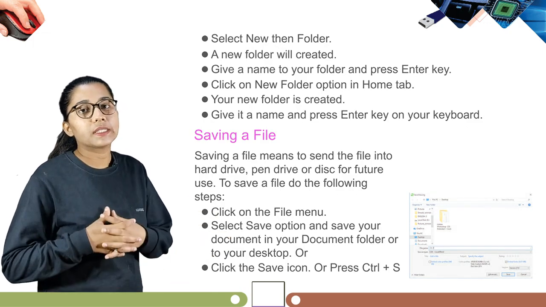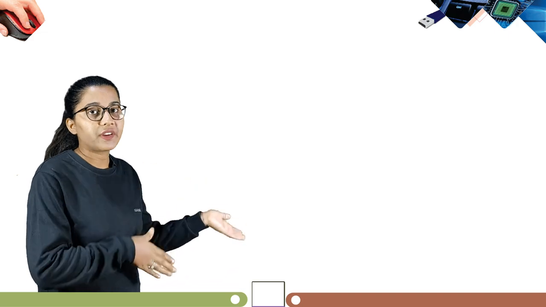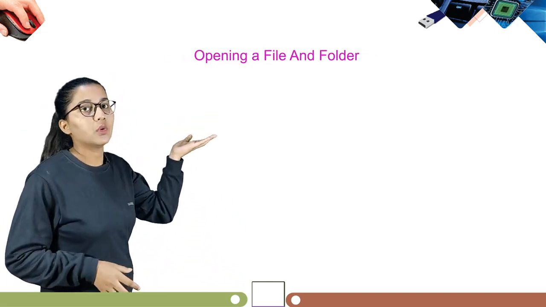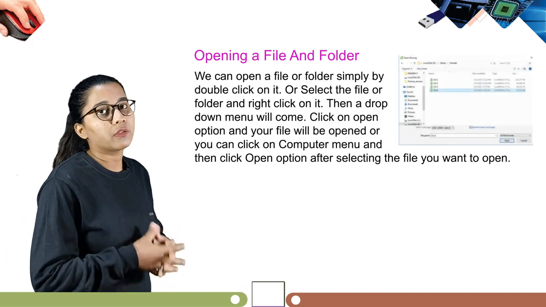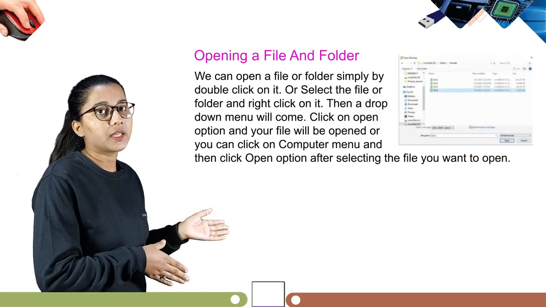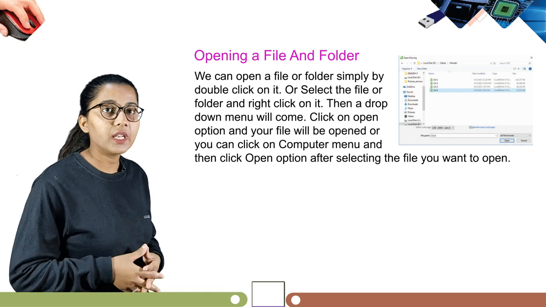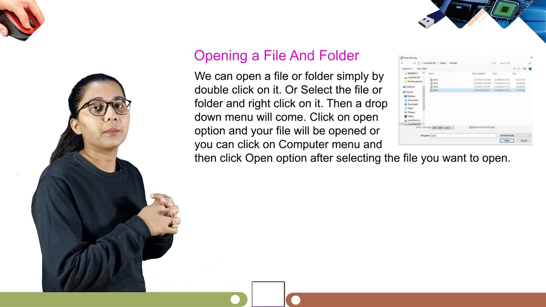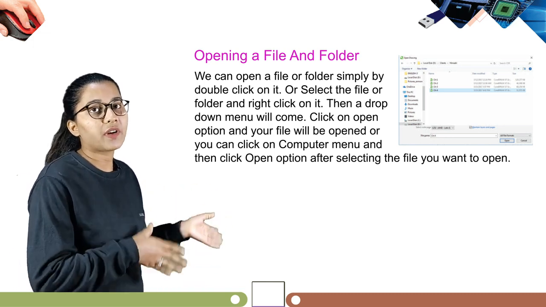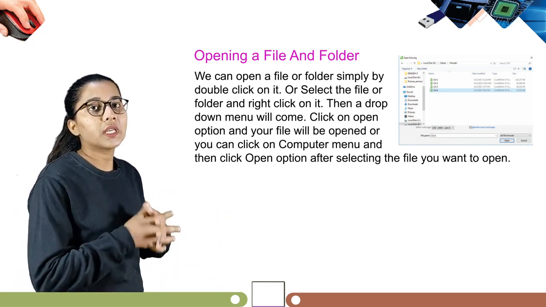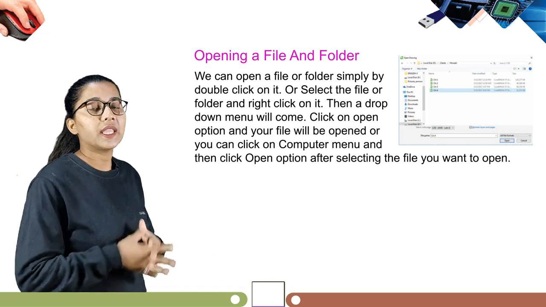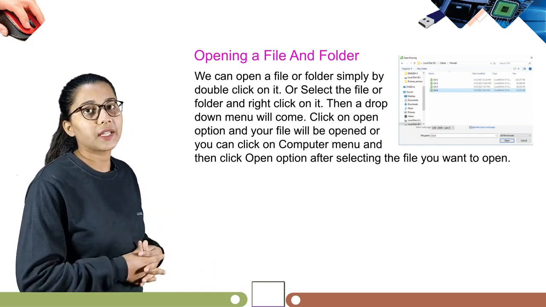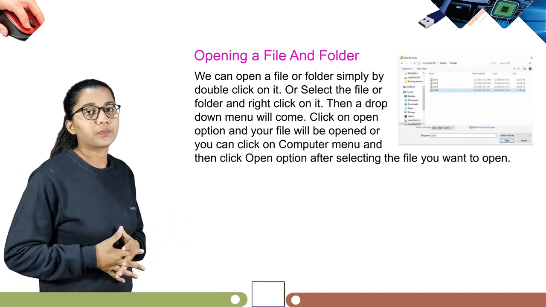Now students, let's learn about how we open a file and folder. So our next topic is opening a file and a folder. We can open a file or folder simply by double clicking on it, or select the file or folder and right click on it. Then a drop down menu will come. Click on open option and your file will be opened, or you can click on computer menu and then click open and then click open option after selecting the file you want to open.